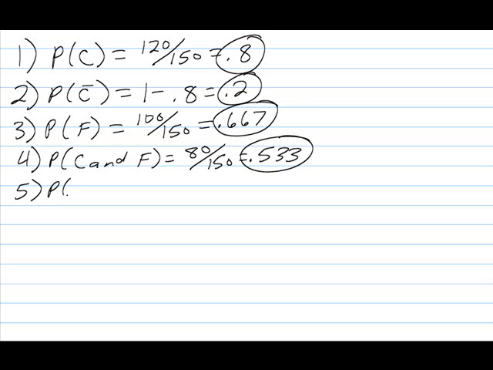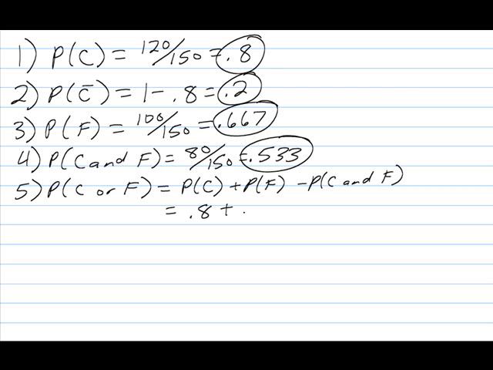The probability of C or F. Once again, there's a couple ways to do this. In this case, I would probably use the addition rule and say the probability of C plus the probability of F minus the overlap of C and F. So if you do this, you get the probability of C is 0.8.